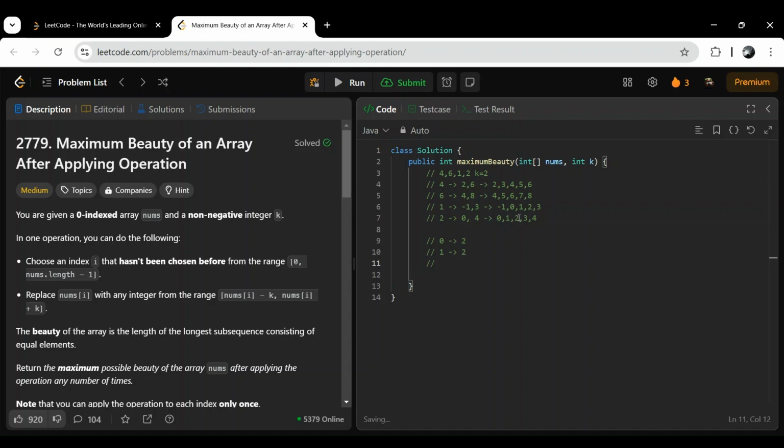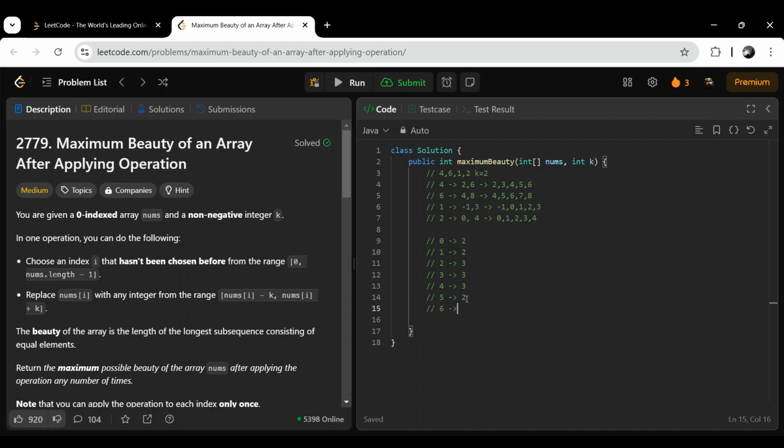For 2, how many can we replace? 3. And for 3, how many? We have again 3. For 4, we have 4 three times, I mean 3 elements, okay. For 5, the number is right here, 2.